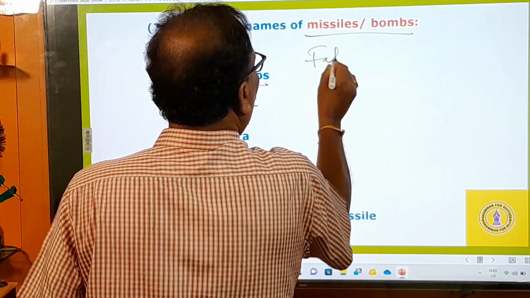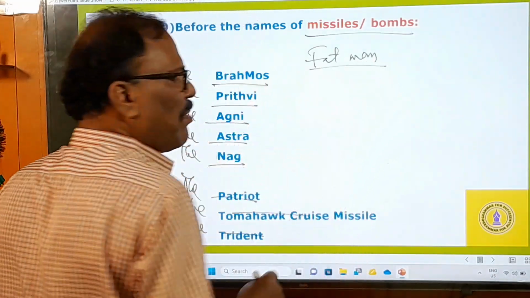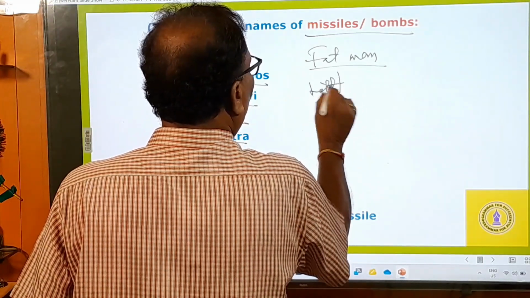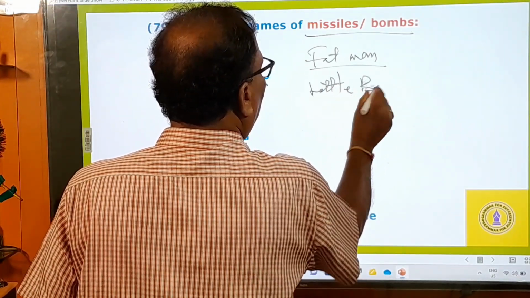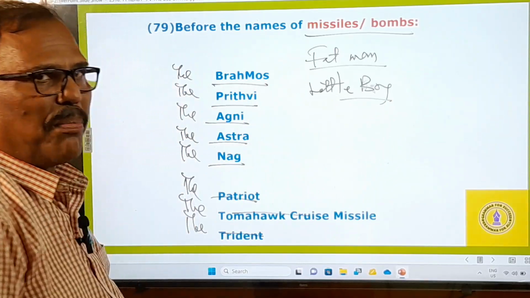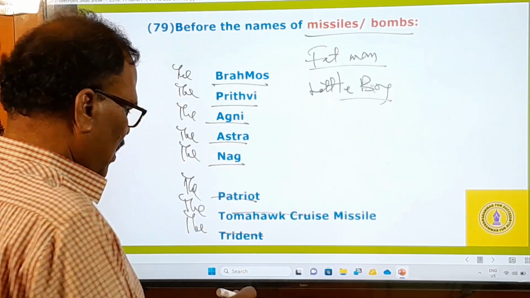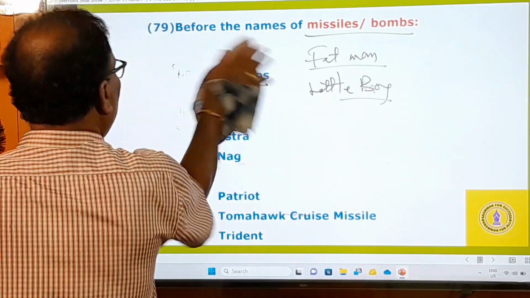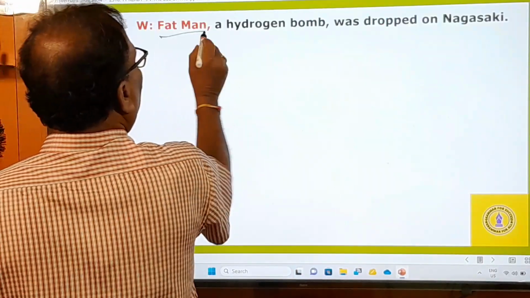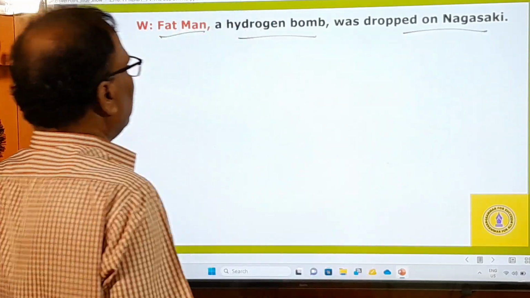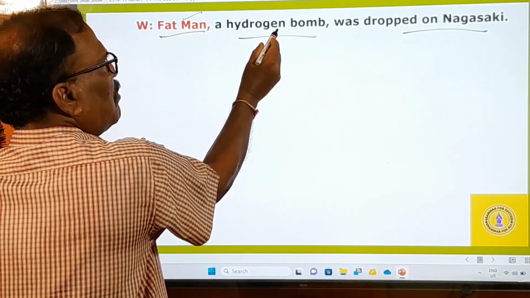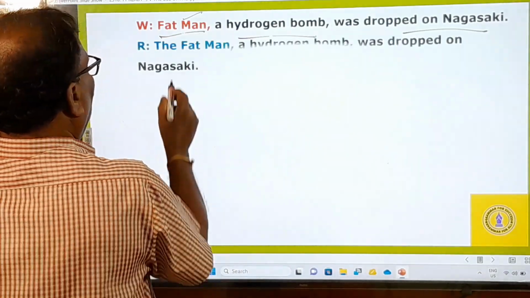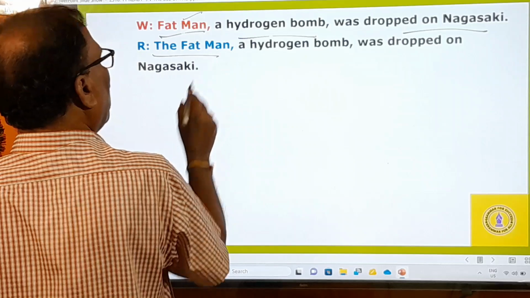Fat Man is the name of the bomb dropped on Hiroshima, and Little Boy is the name of the bomb dropped on Nagasaki, I think. So here I will give you examples to make you understand this. Now let us take the examples. The Fat Man, a hydrogen bomb, was dropped on Nagasaki. This is the name of this hydrogen bomb. We should not simply say Fat Man, but you have to say the Fat Man.